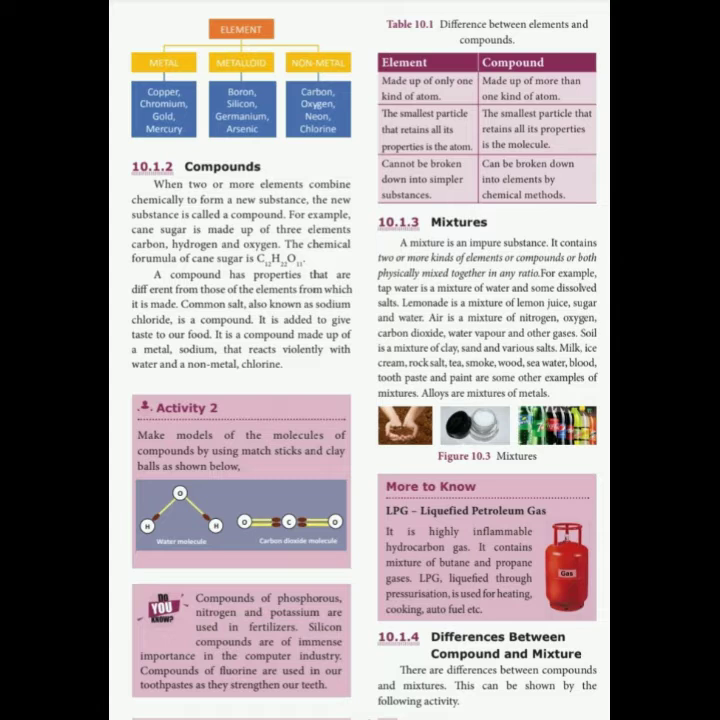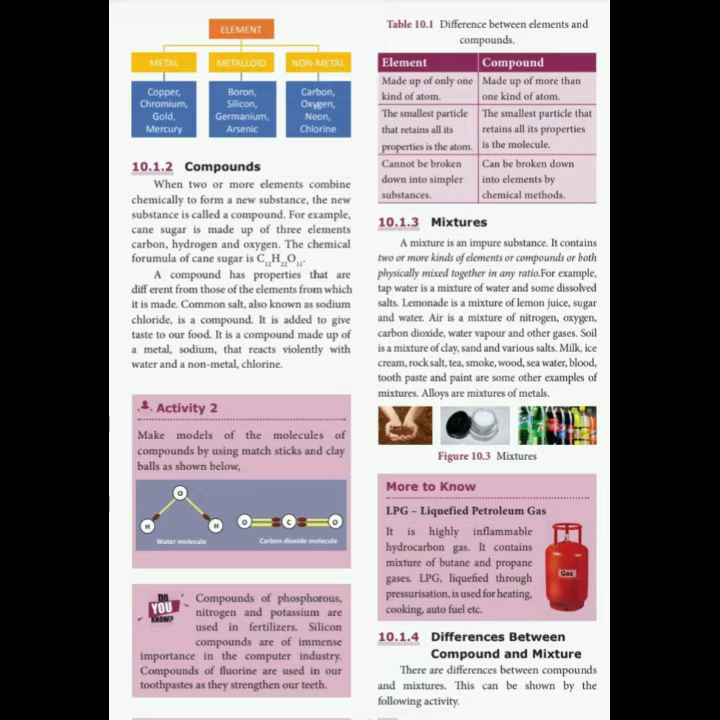Next, I am going to explain about elements, that is, the classification of elements. Elements may be classified into three types: one is metal, another is non-metal, and the third is metalloid. Metals, we know, are copper, chromium, gold, mercury, iron, zinc, etc. Non-metals are carbon, oxygen, neon, chlorine, phosphorus, nitrogen. These are all examples of non-metals.